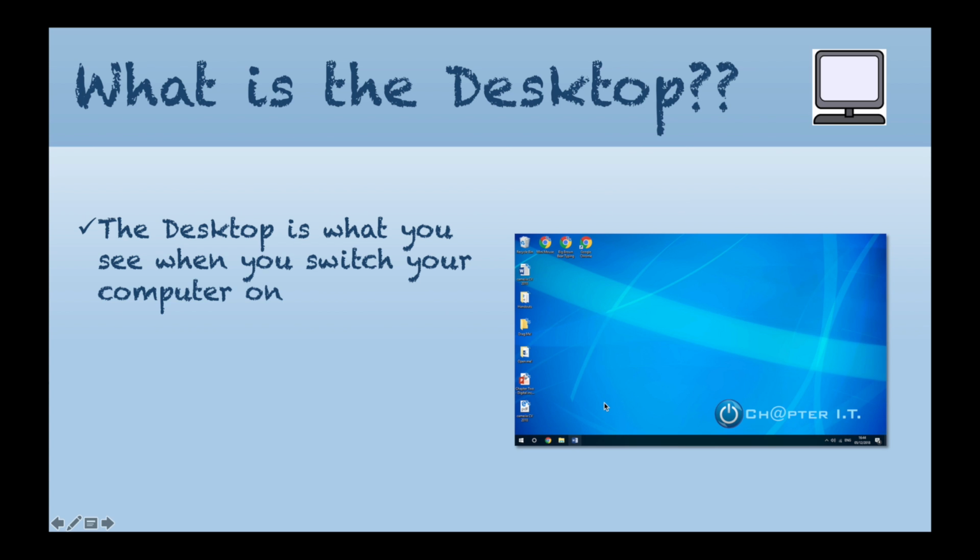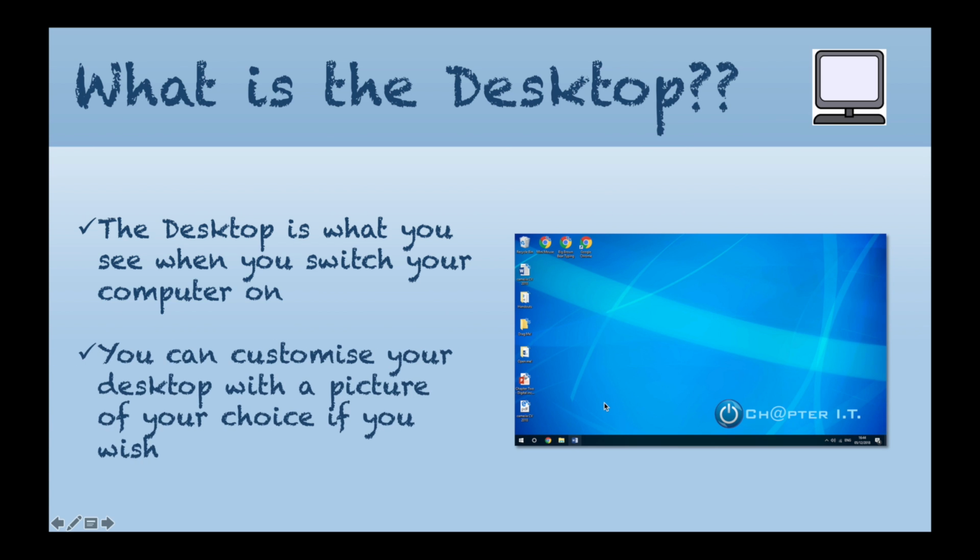You can customize your desktop with a picture of your choice if you wish. As you can see on my desktop here, I have a picture with my logo on it. You can have any picture you like. You can have pictures of your family, your favorite film, your favorite comic book, your favorite character, anything you like whatsoever, and you can change it as often as you like as well.